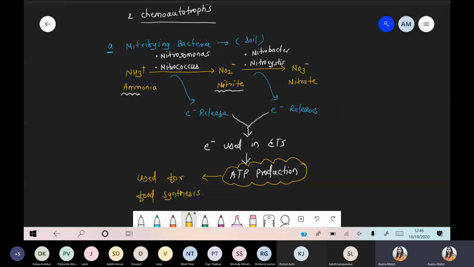Which bacteria pick up the electrons which are released? Bacteria pick up the electrons. Whatever electron is released during that reaction, because oxidation is happening, simply oxidation of the molecule, that electron is released during that reaction, right? So that electron is picked up by the bacteria. And once it is picked up, it becomes part of the electron transport system. Electrons get entered inside the ETS system. Got it, Pradyusha?